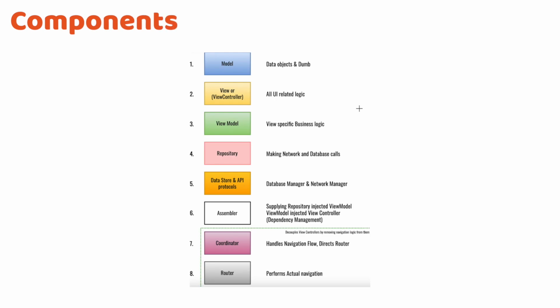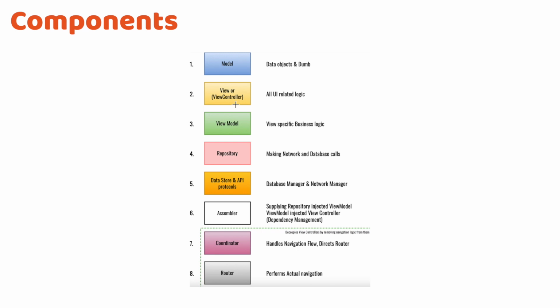Let's take a very quick review of the individual components of MVVM-C architecture, and immediately after this we map these architectural components into coding solutions. So model, you already know, these are basically the data objects in your application and they are dumb in nature. That means they don't have any logical code written inside them.